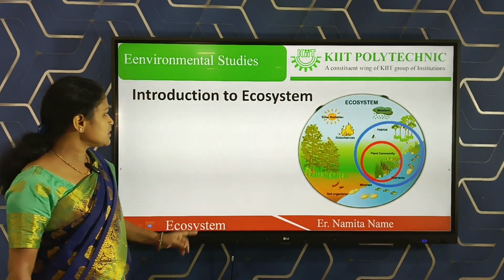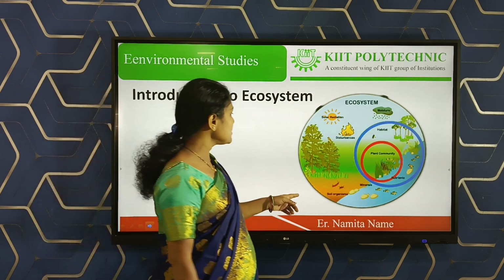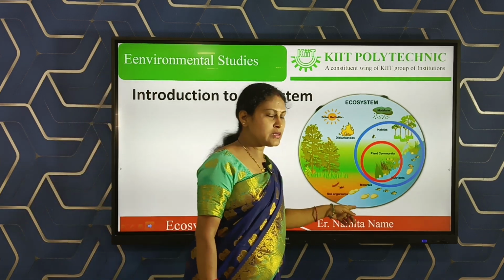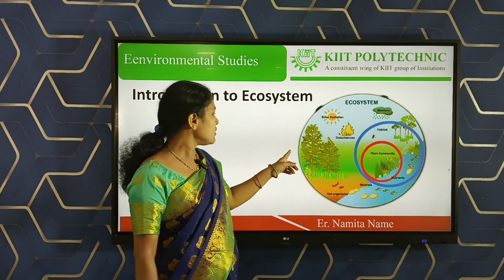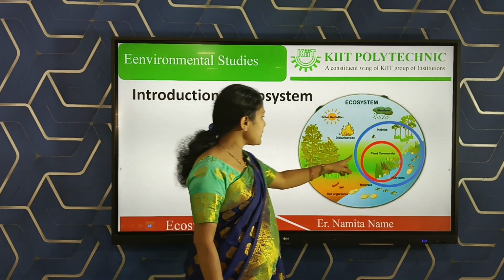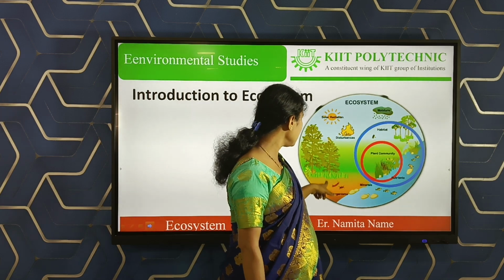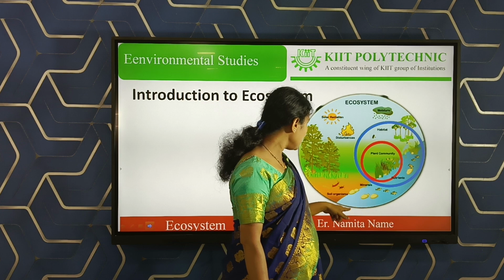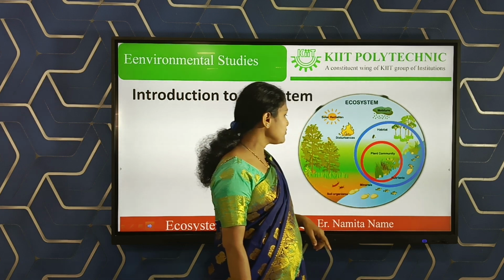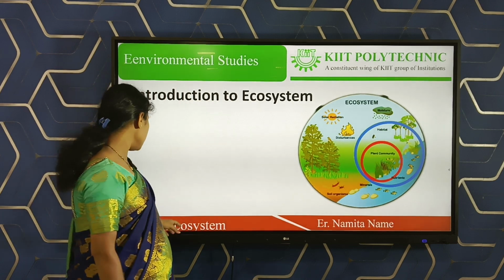Then this is the picture of the ecosystem. Both biotic components and abiotic components interact with each other to form a stable self-supporting system. So these are the plant community, these are the solar radiation, and all are combined with each other to form an ecosystem.